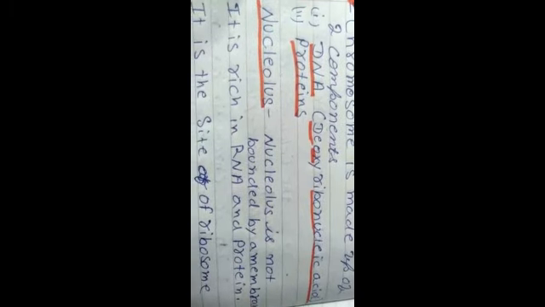Deoxyribonucleic acid is called DNA. So chromosome is made up of two components. Remember that, it's a very important part, that is DNA and protein. Now nucleolus, one of the most important parts inside the nucleus.